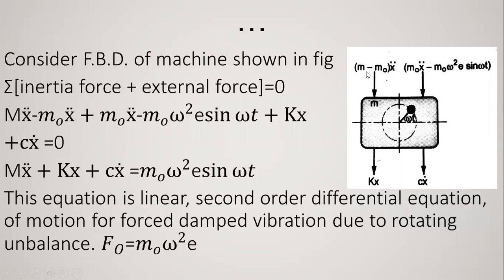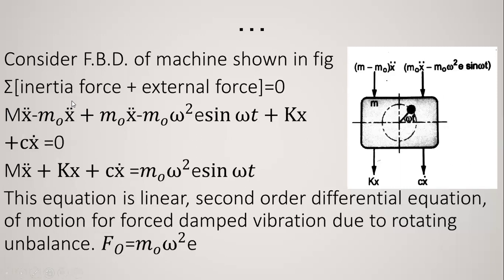Now here the terms m0 x double dot and m0 omega square e sin omega t, both are negative terms.